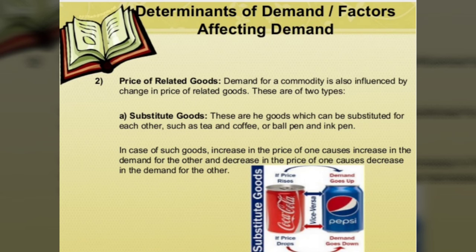Price of related goods. Now what can be the related goods? There are 2 types. Number 1 is substitute goods. Number 2 is complementary goods. Now what do you mean by substitute goods? These are goods which can be substituted for each other, for example, tea and coffee, ball pen and ink pen. In case of such goods, an increase in the price of one causes an increase in the demand for the other.